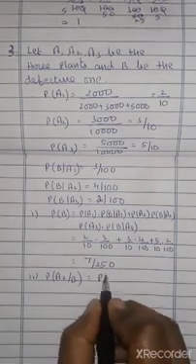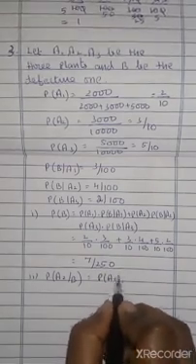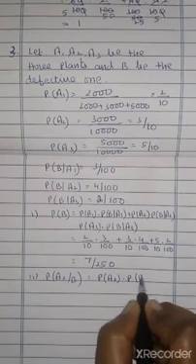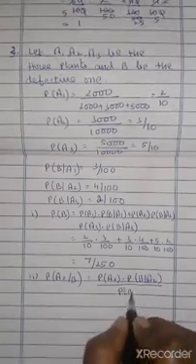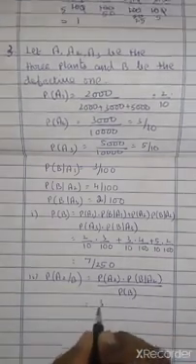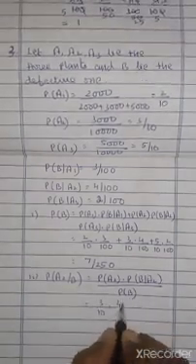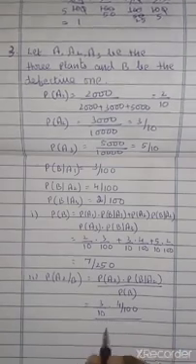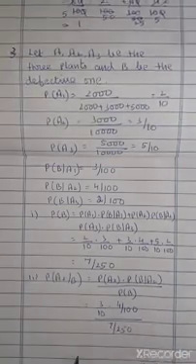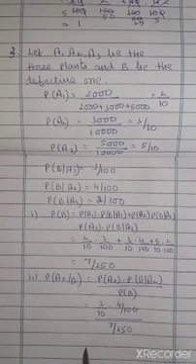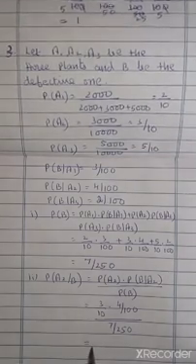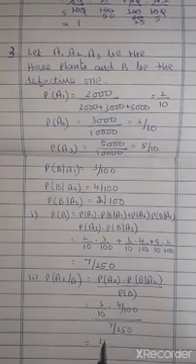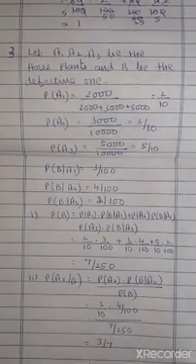Bayes theorem: P of A2 into P of B by A2 divided by P of B. That is 3 by 10 into 4 by 100 divided by 7 by 250. Again, if you simplify this, you will get the answer as 3 by 7. So 3 by 7 is your final answer.